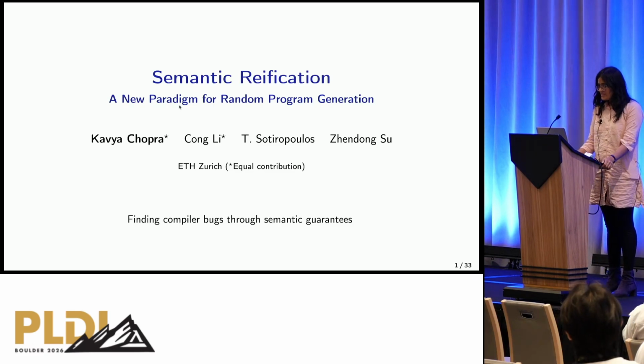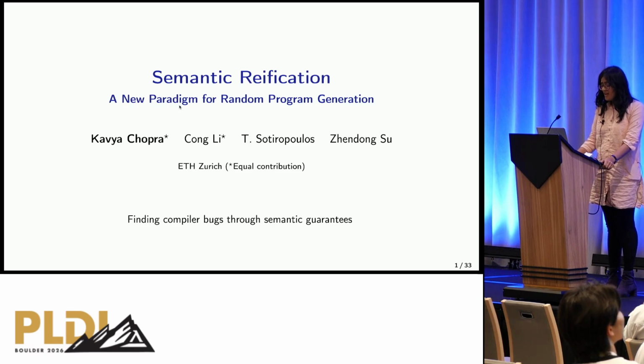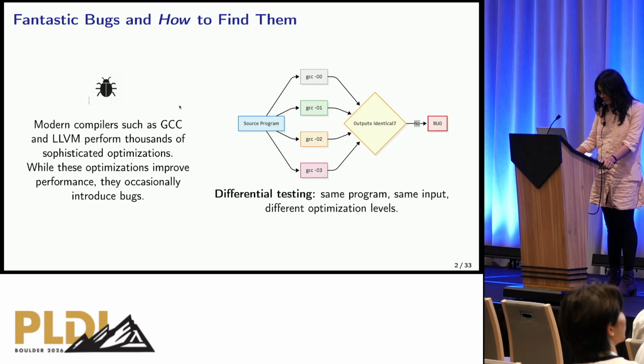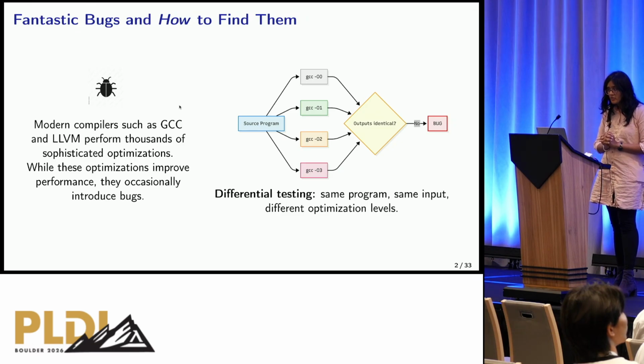Hi everyone, my name is Kavya. Today I'll be presenting my work, Semantic Reification, a new paradigm for random program generation. As we all know, compilers are huge, complicated pieces of software, and sometimes things can go a little wrong. Your compiler may cause your program to hang, miscompile, or even crash. And these optimizations, while they improve performance, occasionally introduce bugs as well.